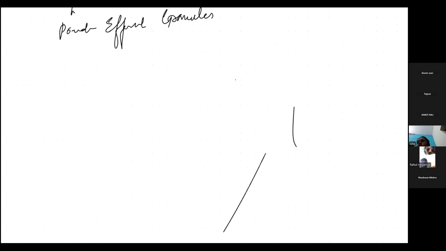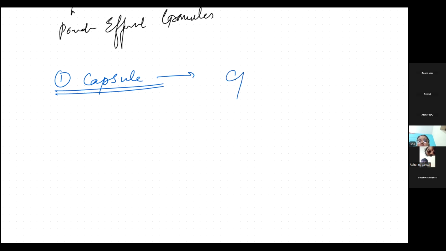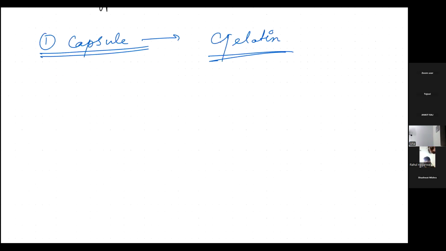Okay, so first if I talk about capsule. While hearing this term capsule, one important thing that should come to our mind is gelatin. Now what is gelatin? We know it's an inert substance. Okay, it is not going to interact. In the further classes we will see what is an inert substance in a drug, what is an active substance in a drug, and why these inert substances are important. Okay, so gelatin is basically a covering, and the drug is inside, isn't it? So capsules are gelatin. You can give any example of a capsule. Either you can give calciferol, that is vitamin D3, we know there are capsules for it.